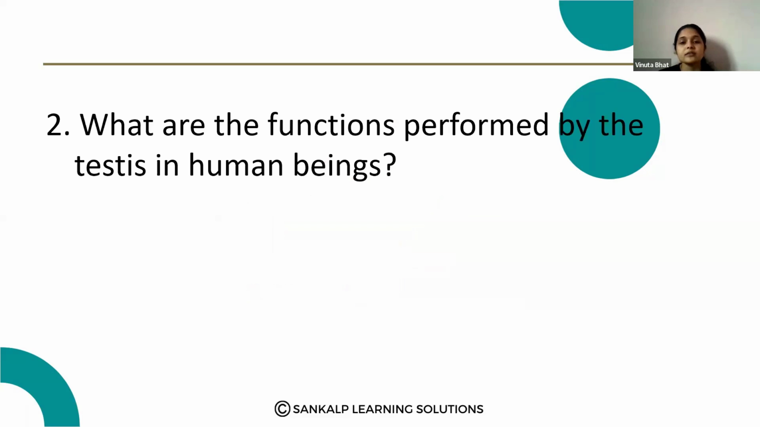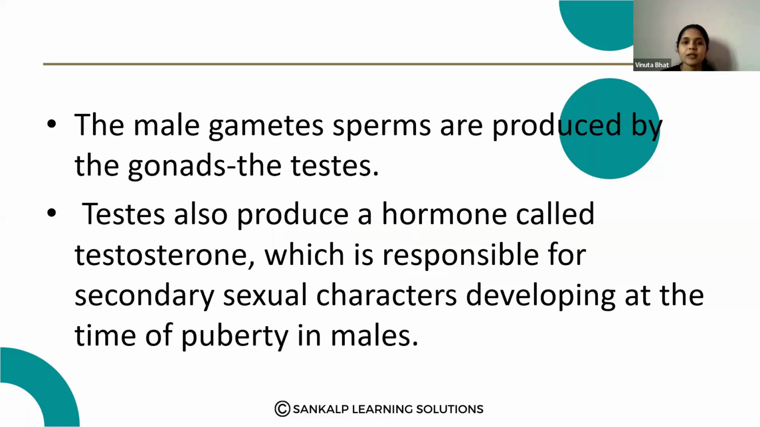Next question. What are the functions performed by the testes in human beings? Please note down the question. Here, the male gametes, sperms, are produced by the gonads, the testes. Testes also produce the hormone called testosterone, which is responsible for the secondary sexual characters developing at the time of puberty in males.